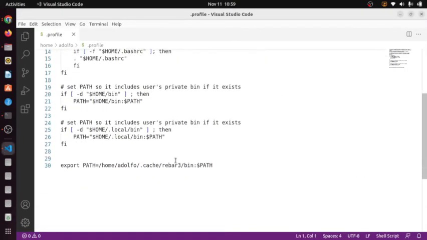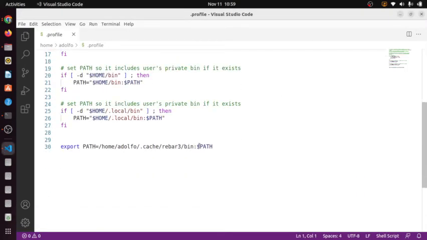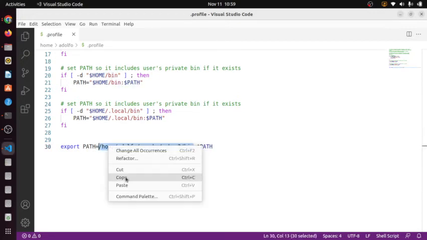Did I save the file? Export path. Yes, it should be here. But is rebar3 there? Let me check it.